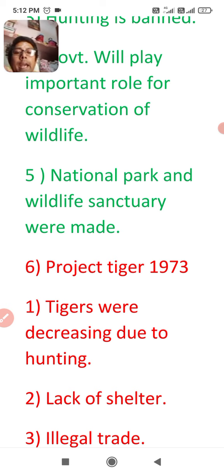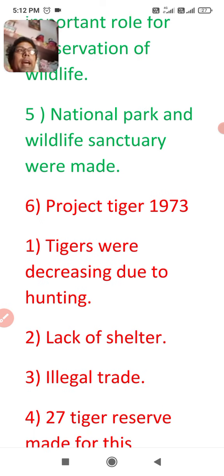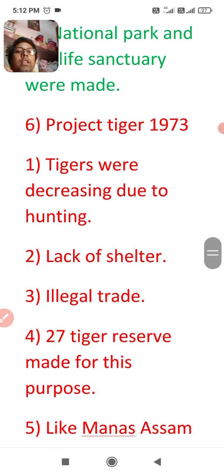So first point, why Project Tiger? Because tigers were decreasing due to hunting, due to lack of shelter and because of illegal trade.